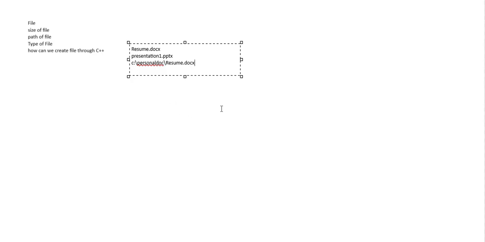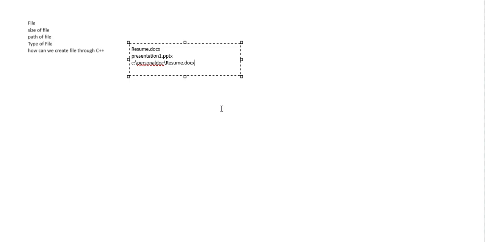Generally nowadays people store their data on the cloud, such as on OneDrive or Google Drive and so on. Wherever you are storing your data, you might have some directory structure, like I want to store my personal data, my educational data, and so on. So according to that, a directory structure will be there. That is called the path of a file.